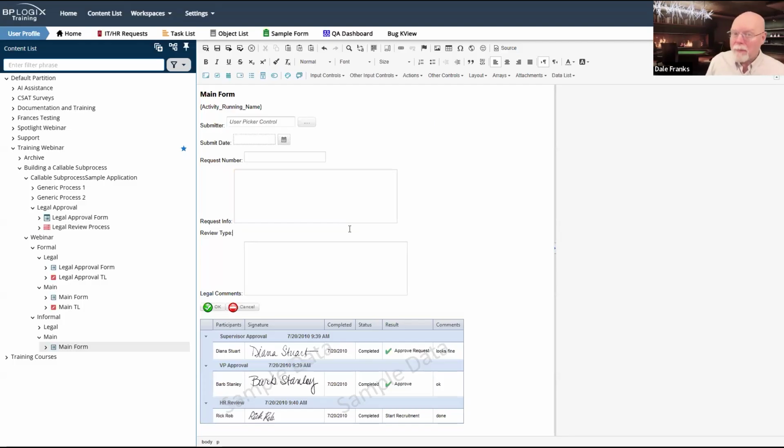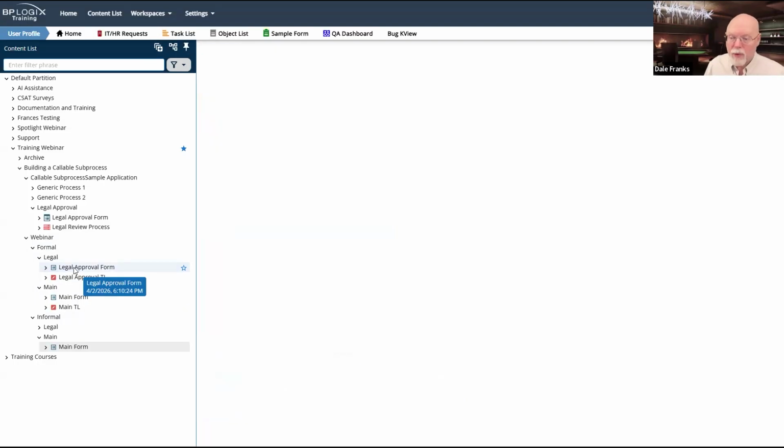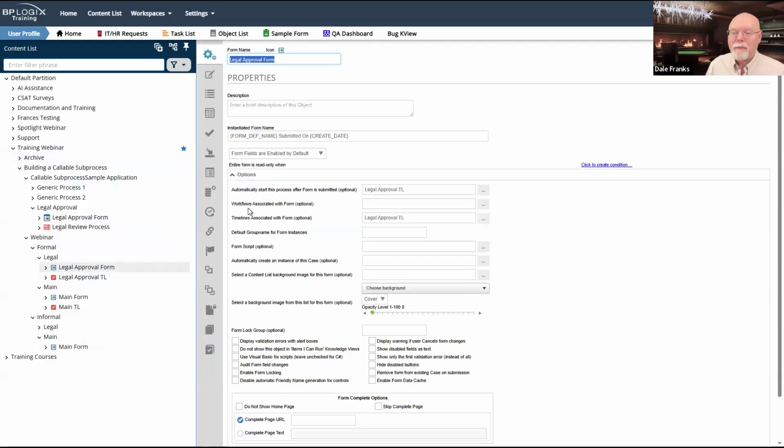But to make it happen, we've got to change our configuration up a little bit. One of the things that we need is our review type. So I'm going to go ahead and save and close this form. What I should have done is, no, what I should have done is copied the legal approval form. I didn't. So now I regret that.